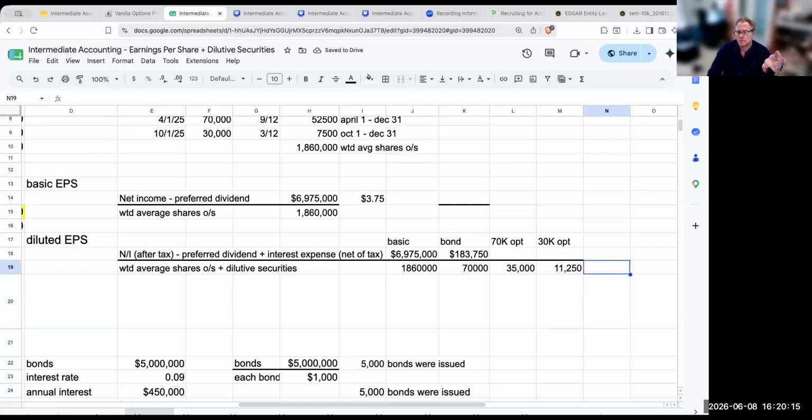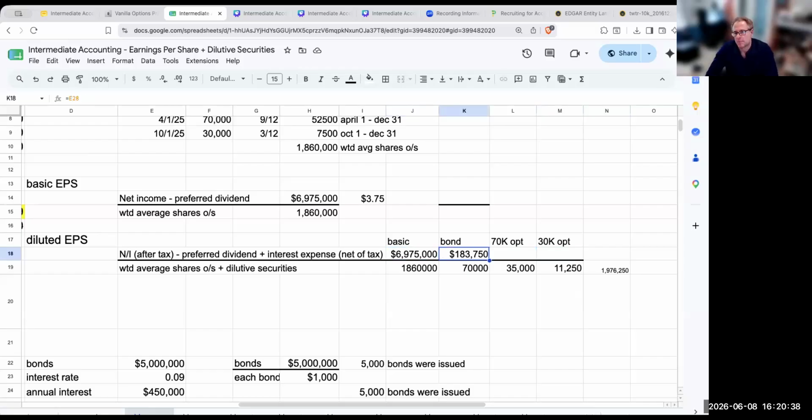So my total over here: my basic is 1,860,000 plus the shares that would be issued as a result of the bond, plus the 70,000 shares of the option, plus the 30,000 shares of the effect of that other option. And coming over here, I've got 6,975,000.